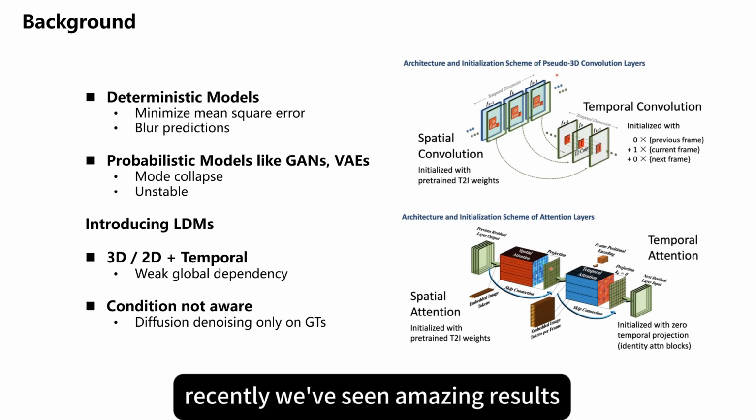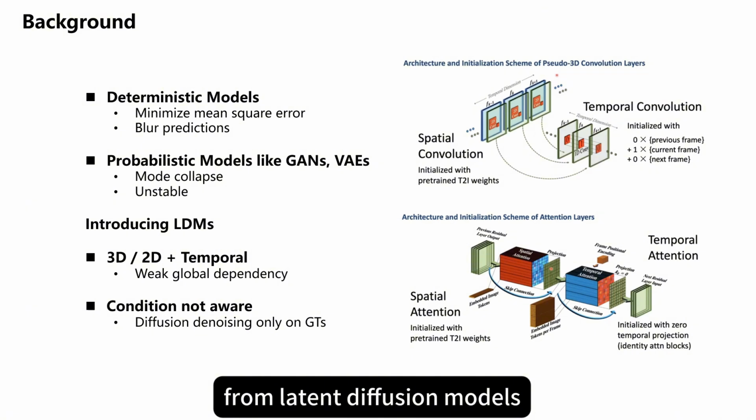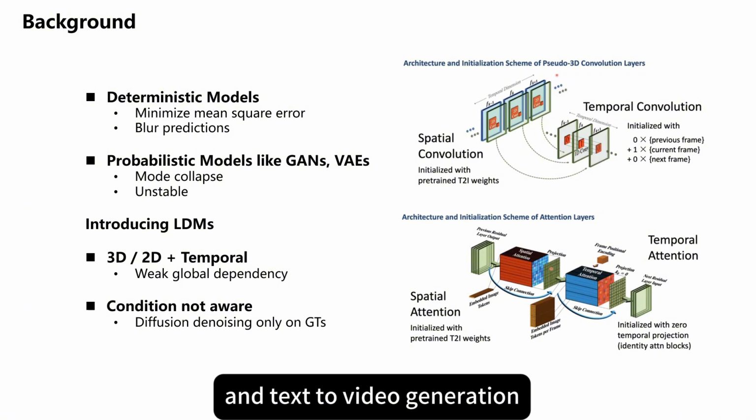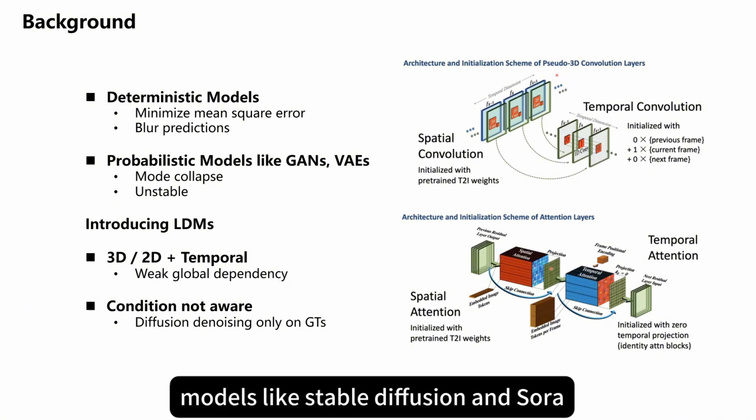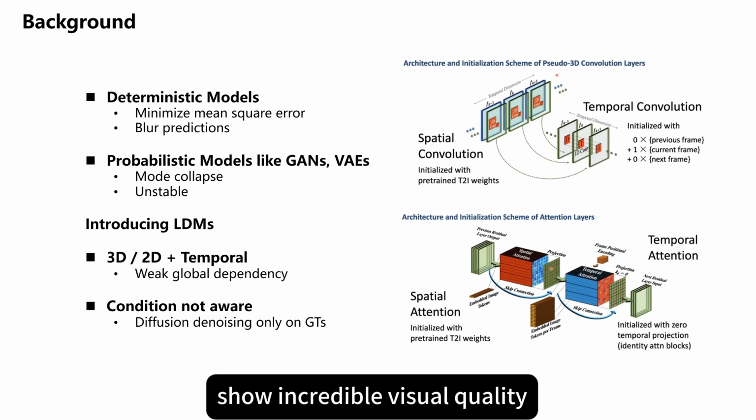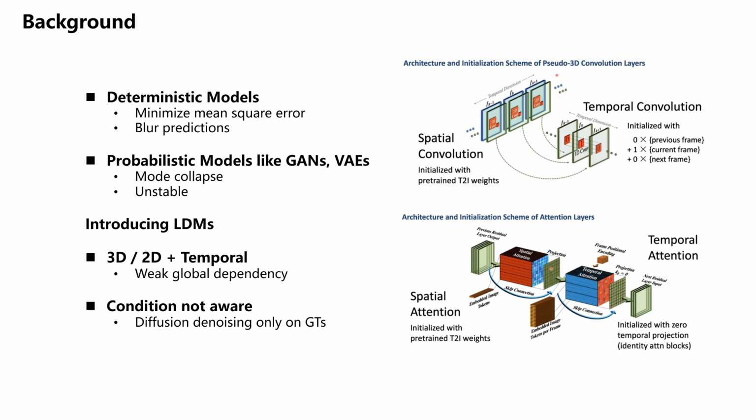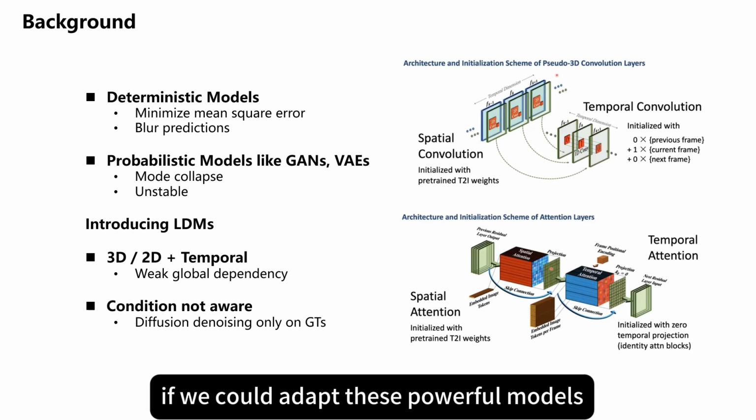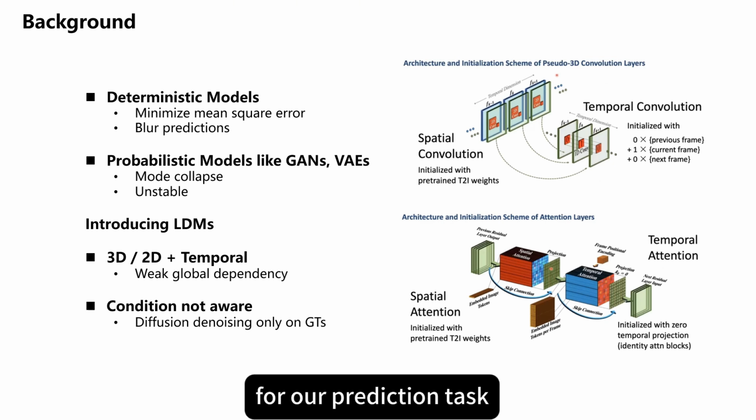Recently, we've seen amazing results from latent diffusion models in text-to-image and text-to-video generation. Models like Stable Diffusion and Sora show incredible visual quality. So we thought, could we adapt these powerful models for our prediction task by introducing LDMs?